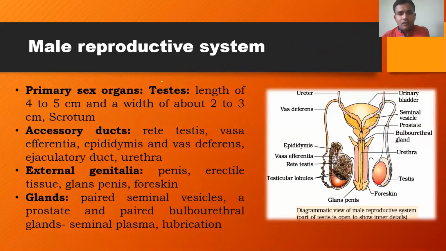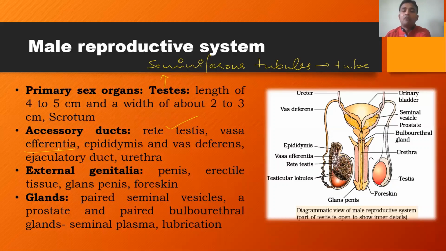The very important thing that we should remember is that within the testes the sperms are produced, but there is a specific structure for the production of sperms called seminiferous tubules. So seminiferous tubules are the structural and functional units of the testes. The name itself indicates these are tube-like structures within which the sperms are produced. They open into the rete testis, and the rete testis opens into the next structure called